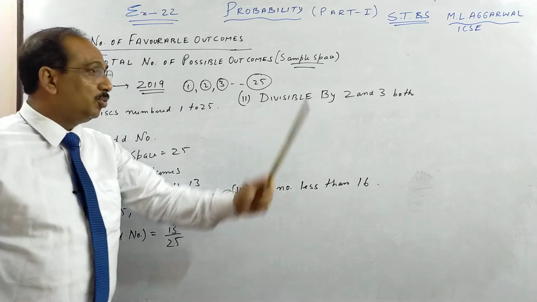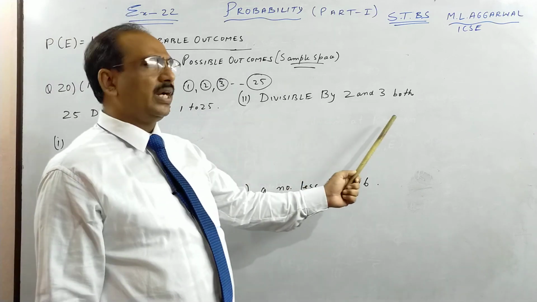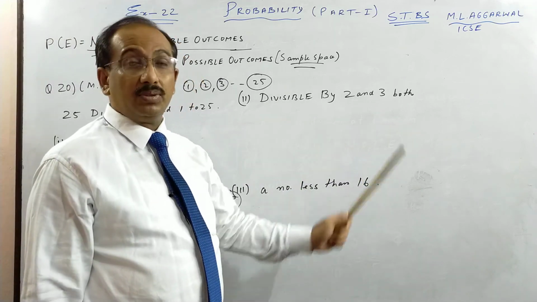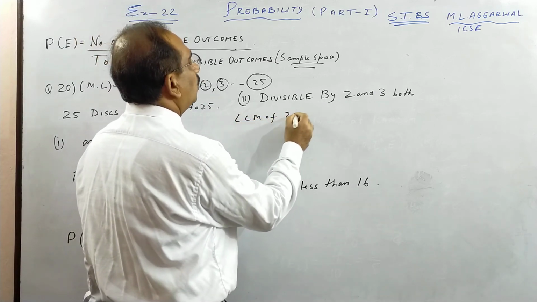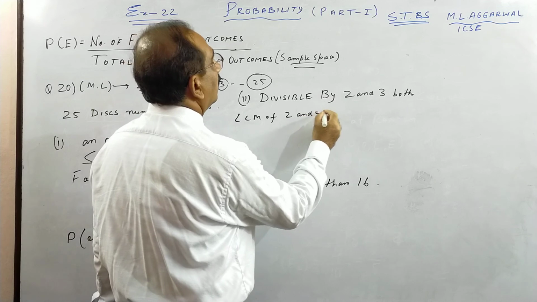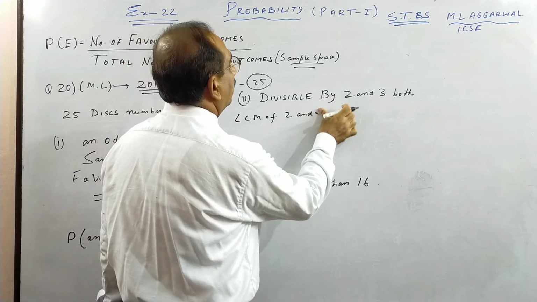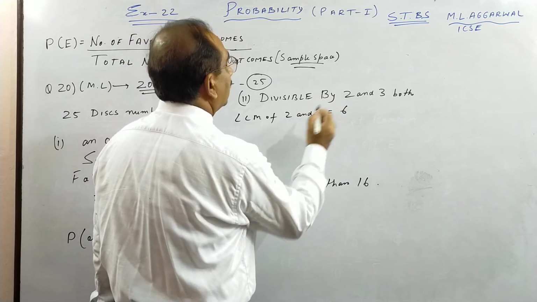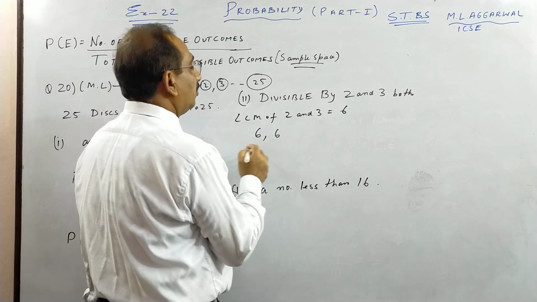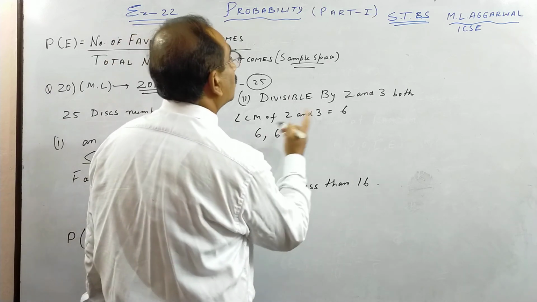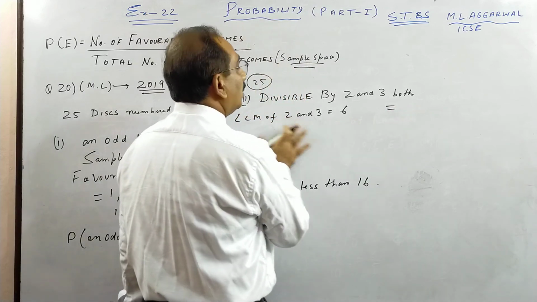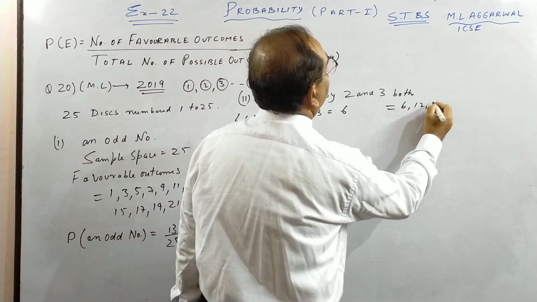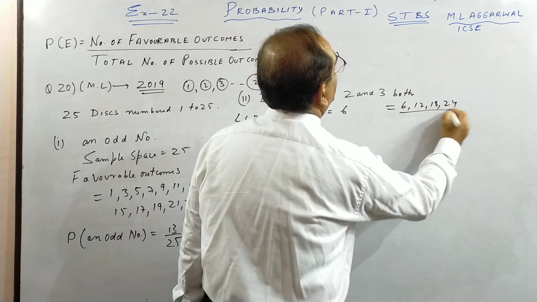Now, divisible by both 2 and 3. When there is a long way, you write all the even numbers, then those divisible by 2 and 3. Best, you find the LCM of 2 and 3. Okay, so you will get 6. So take multiples of 6. Okay, so divisible by both 2 and 3. You will see I'm writing here. They are 6, 12, 18 and 24.